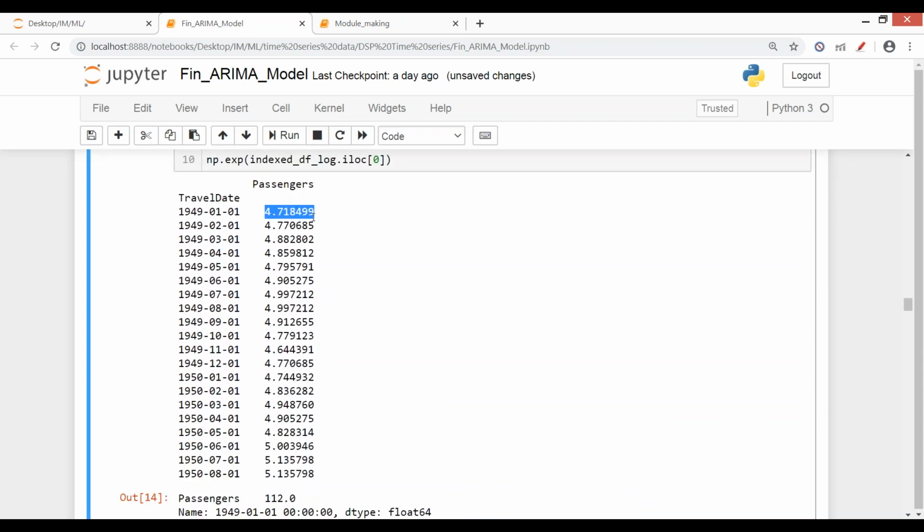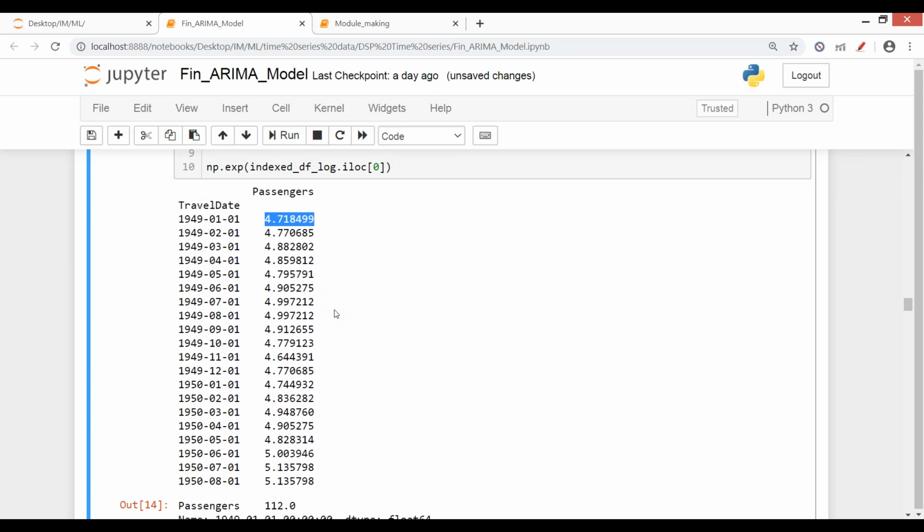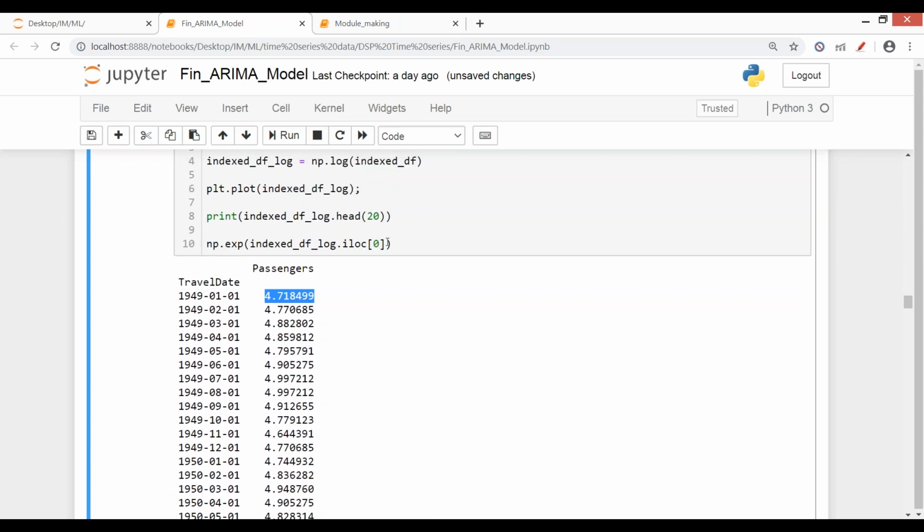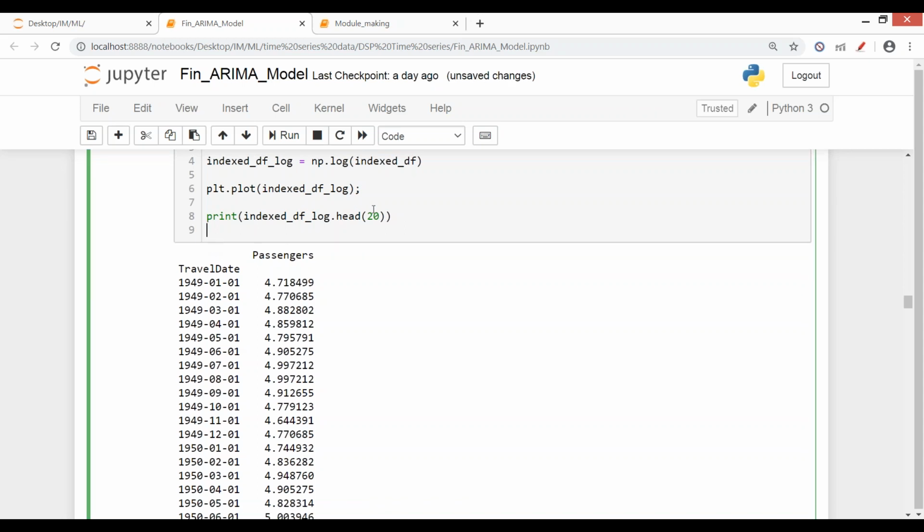By taking the log, the scale was changed, the value was converted to something else. So my model will also make predictions on the same scale. So I need to bring back those predictions to the original data, which was given by the customer. So I need to make those transformations again after the prediction is done by the model. Okay, clear?